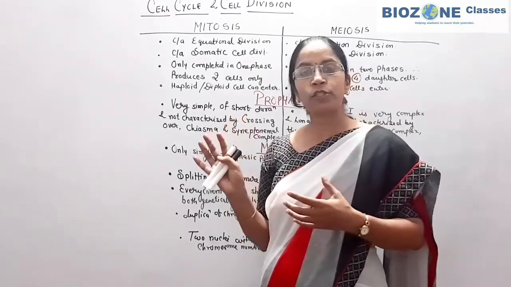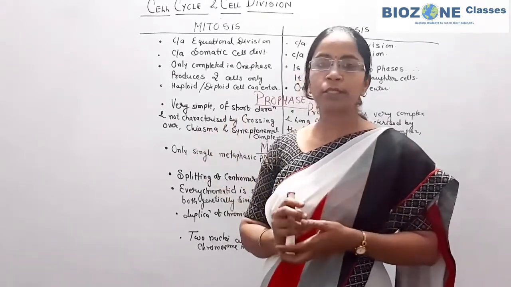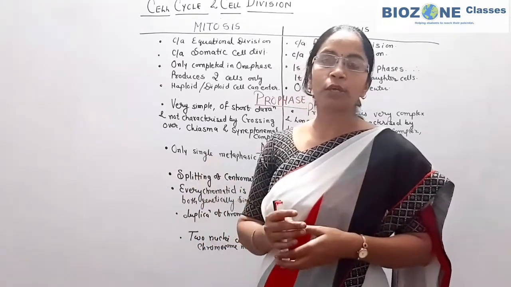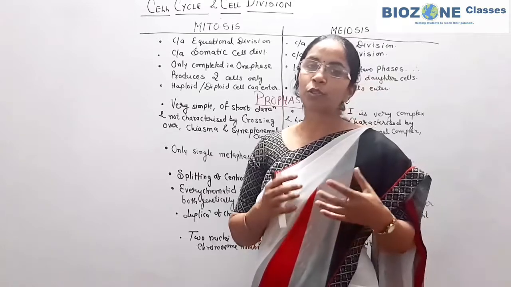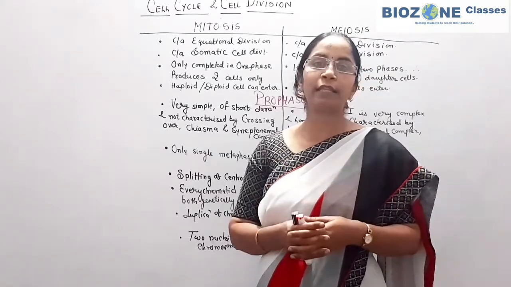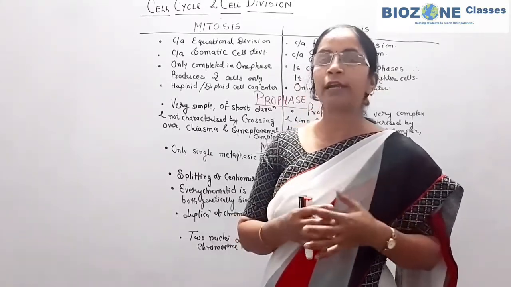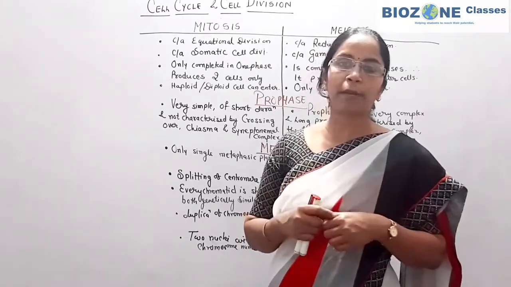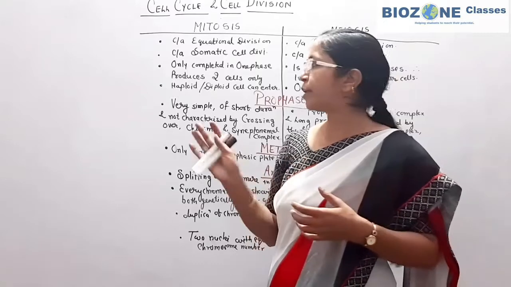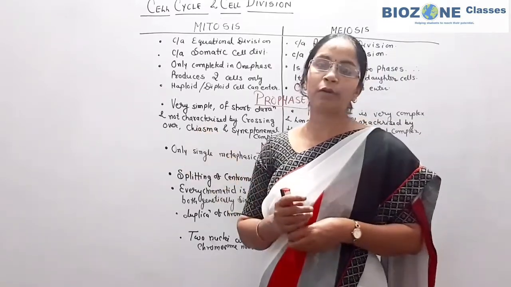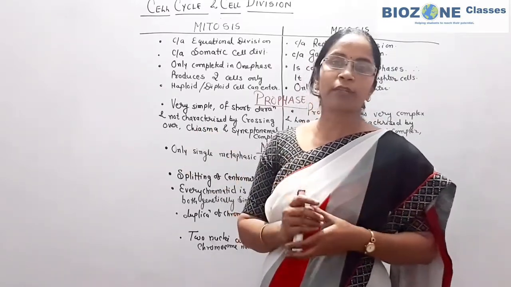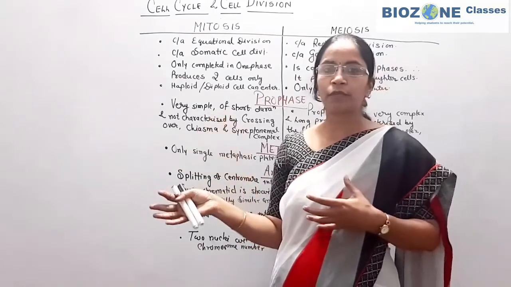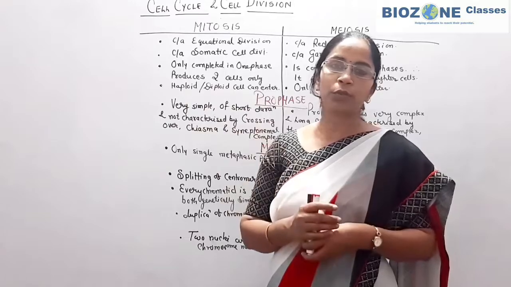So for today's session, I discussed mainly the types of mitosis because there are so many confusions for the students, basically the 11th class students, when they study the gametophytic and sporophytic body in chapter 3, Plantae Kingdom. At that time they don't have any idea about meiosis division, and because of that there are so many confusions. So first you clear all these confusions and then we proceed to the next topics.